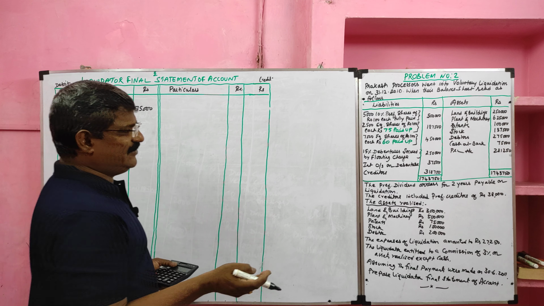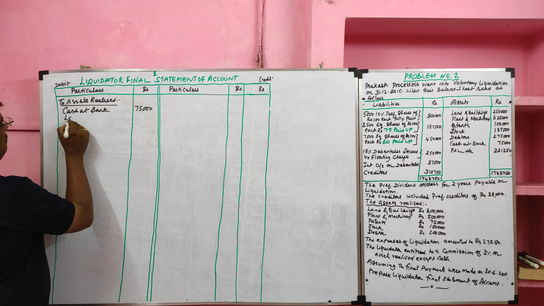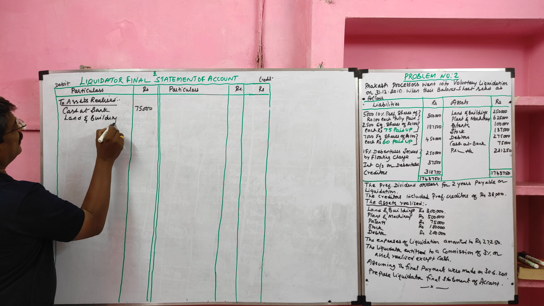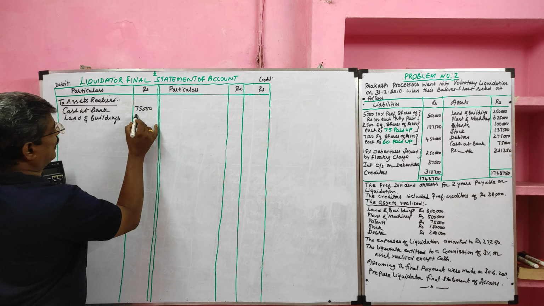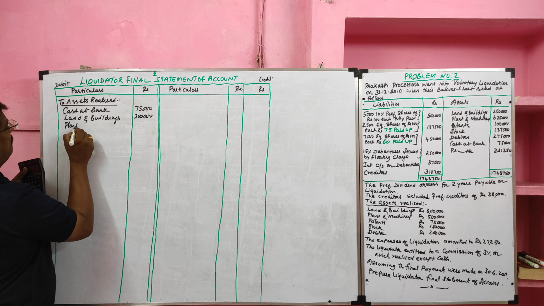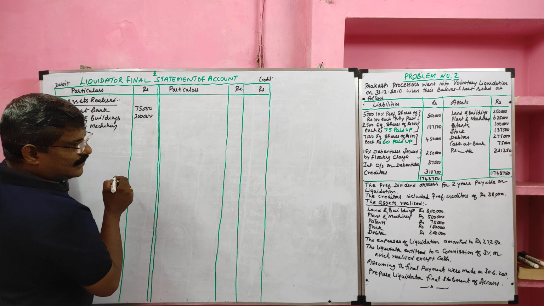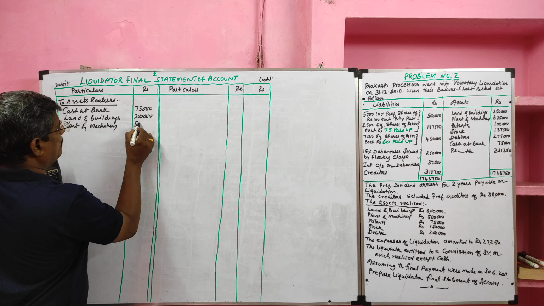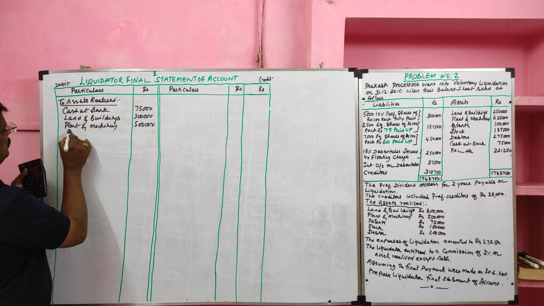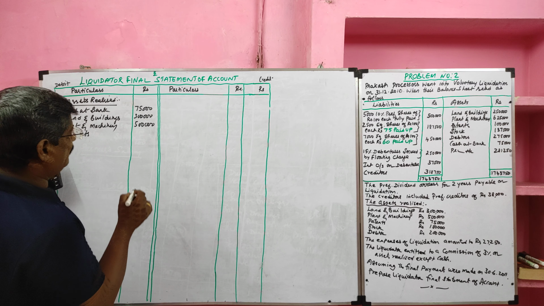For other assets we can take the realized value. Land and building realized at 3 lakh. Then plant and machinery realized for 5 lakh. Then patents realized 75,000.